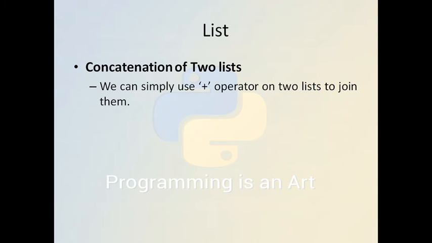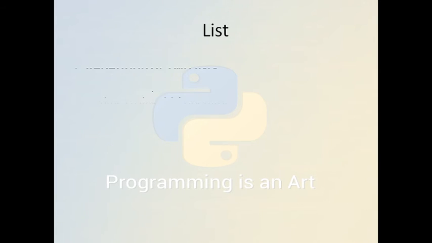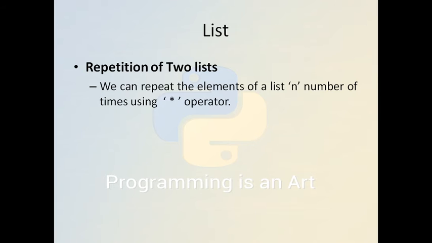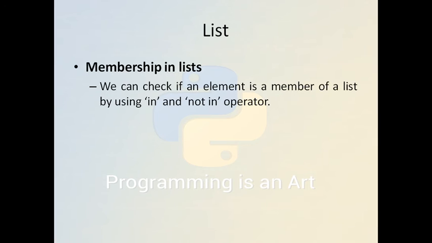Now we can concatenate two lists like strings. So here with the two lists A and B, we can just print A plus B. In another example, we can repeat the list using the asterisk operator. It is very simple. We can just write A asterisk 2, and it will repeat the list 2 times, like 4, 7, 6, 8, 9, and again 4, 7, 6, 8, 9.